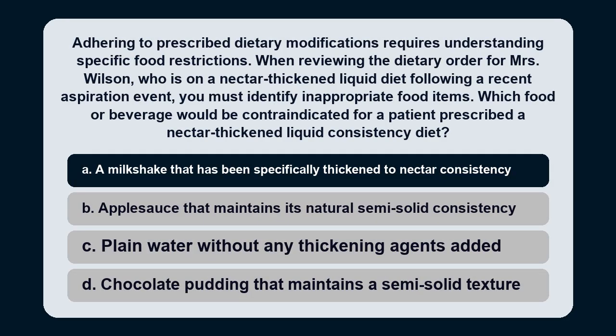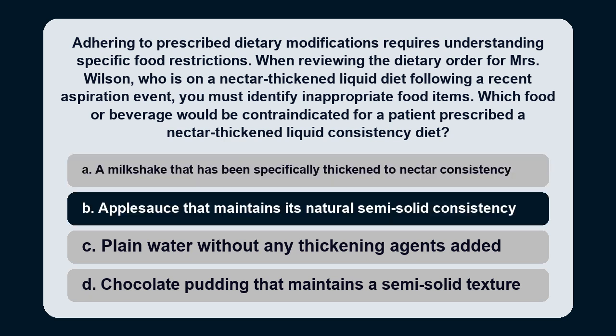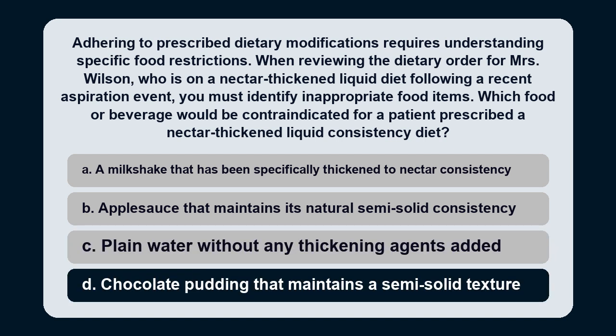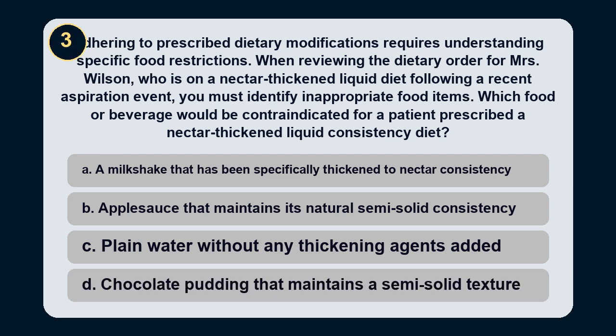Option A. A milkshake that has been specifically thickened to nectar consistency. Option B. Applesauce that maintains its natural semi-solid consistency. Option C. Plain water without any thickening agents added. Option D. Chocolate pudding that maintains a semi-solid texture.